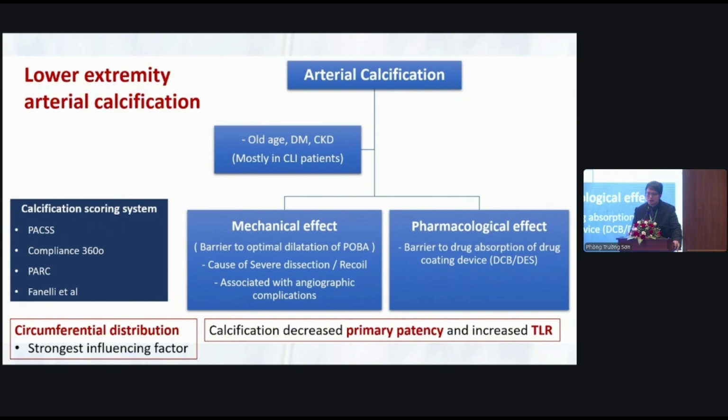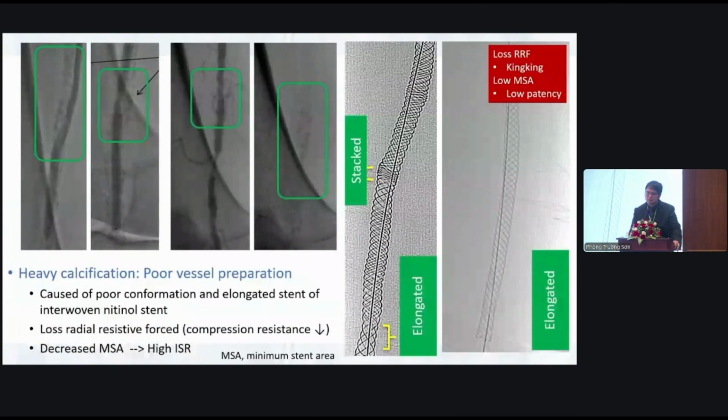And this shows poor vessel preparation by calcification after interventional stenting. It may cause elongation or stacking that leads to poor stent patency, because there may be loss of radial resistive force and compression resistance, decreased minimal stent area, and high in-stent restenosis. So vessel preparation before stenting is very important.